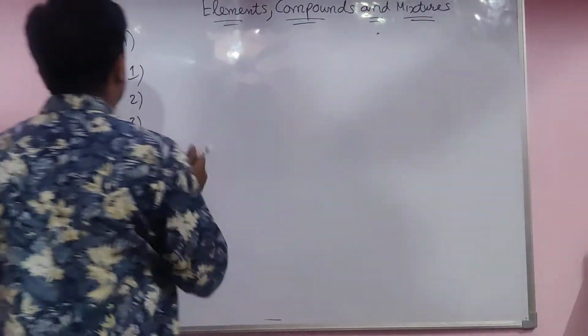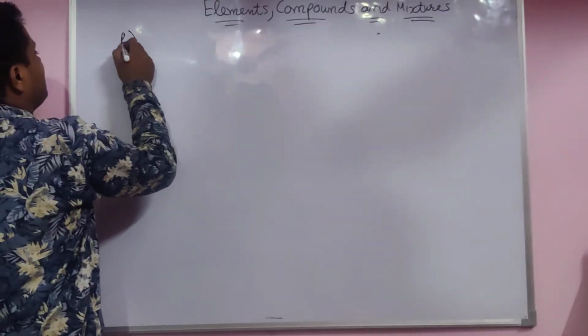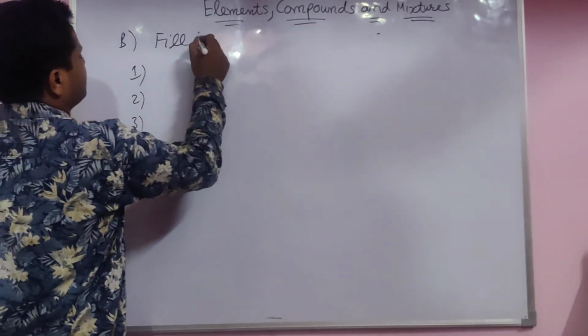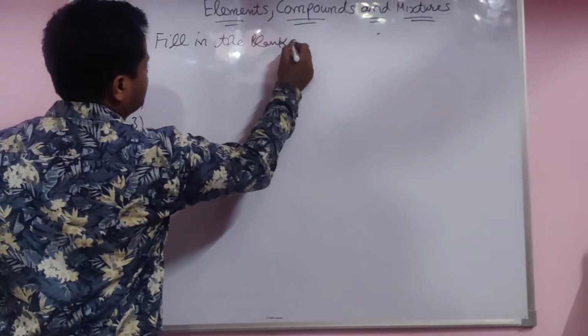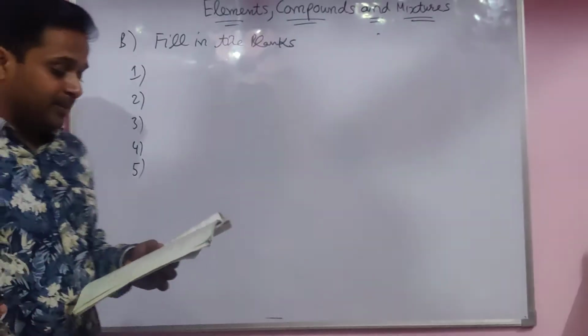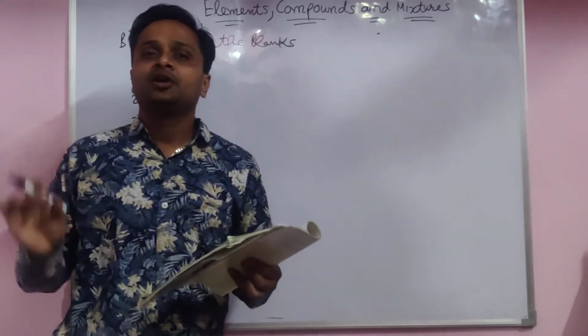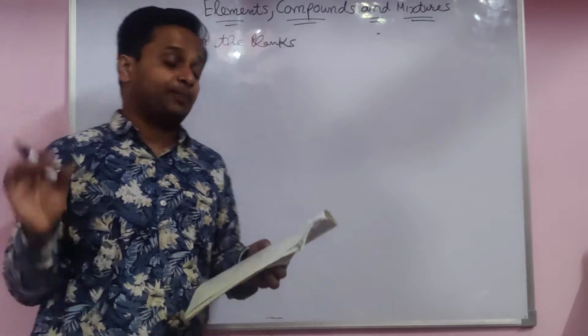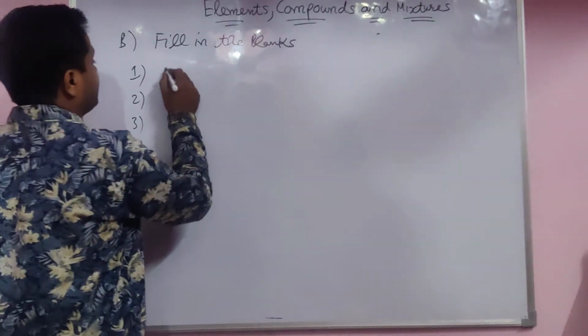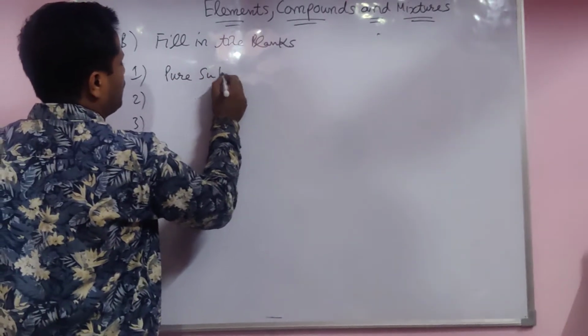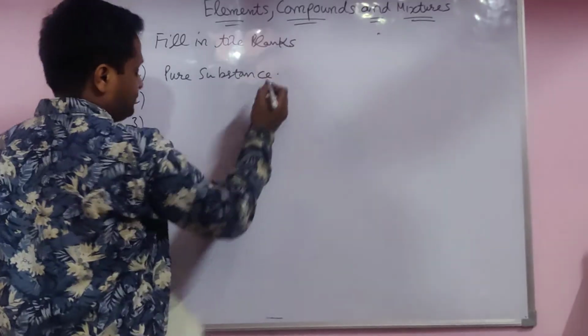Now we have to do the B part, filling the blanks. First: dash have definite characteristics and specific properties. Two kinds of substances are there, pure and impure. The pure have the specific definite characteristics. The answer is pure substance.